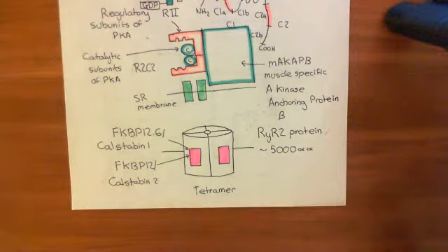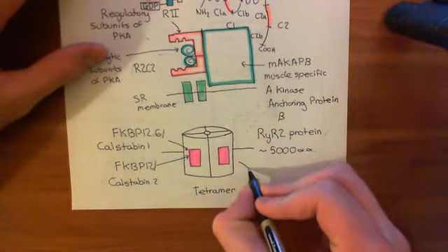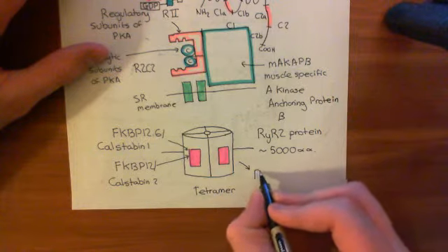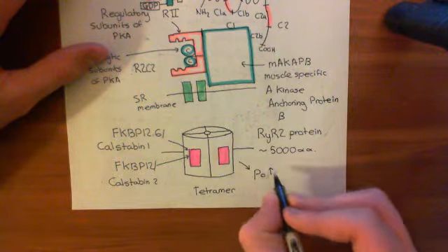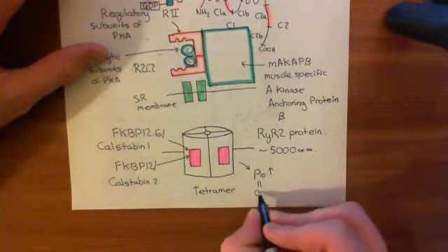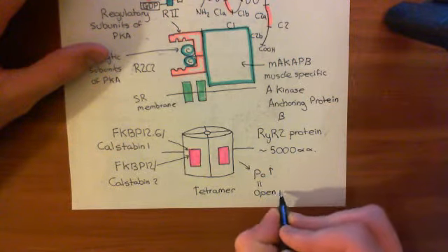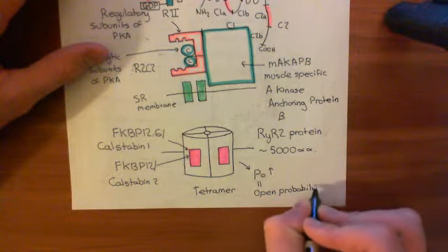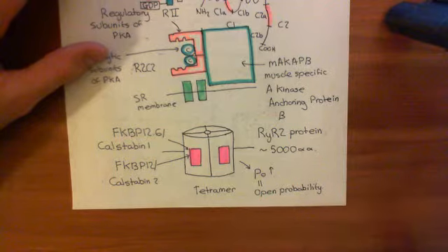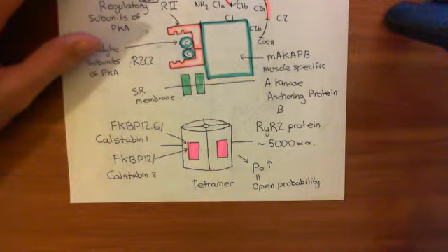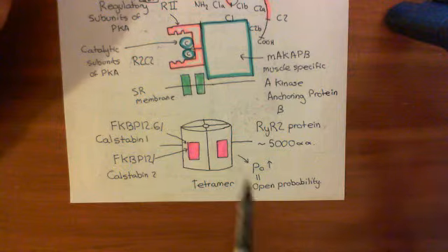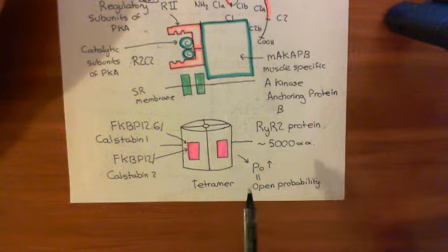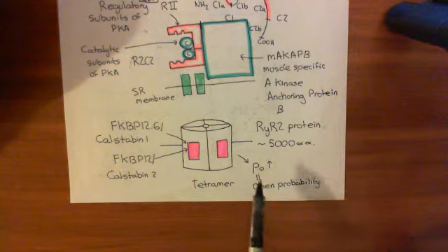And when these calstabin proteins dissociate from the type 2 ranitidine receptor, what this results in is a vast increase in something known as the P0, okay, of the receptor. And P0 means the open probability of the receptor. So basically, any ion channel like the type 2 ranitidine receptor always has a certain probability that it will be open. Even if no calcium is bound to it, there's still some probability that it will be open. And this is known as the open probability.